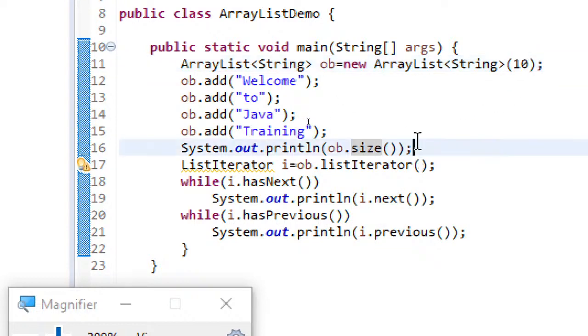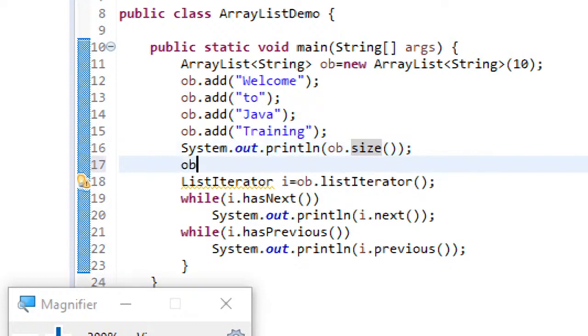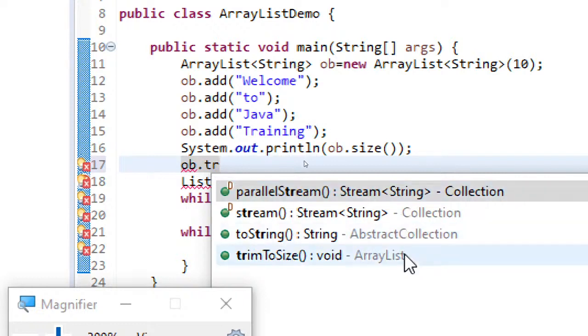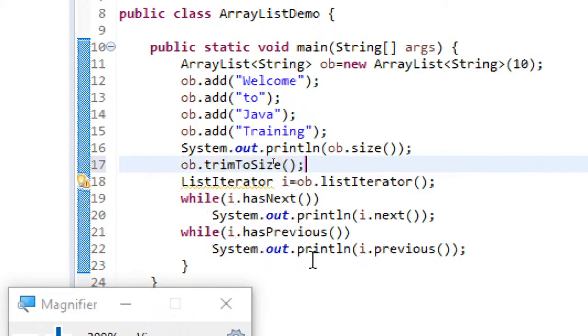In that case, how can you remove that initialized size? By just using a method called ob dot, here you can see, trimToSize. There is a method called trimToSize. If you use this method, whatever size you might have mentioned initially will automatically be reduced to the number of elements that were added to the collection. So that's the advantage with trimToSize.